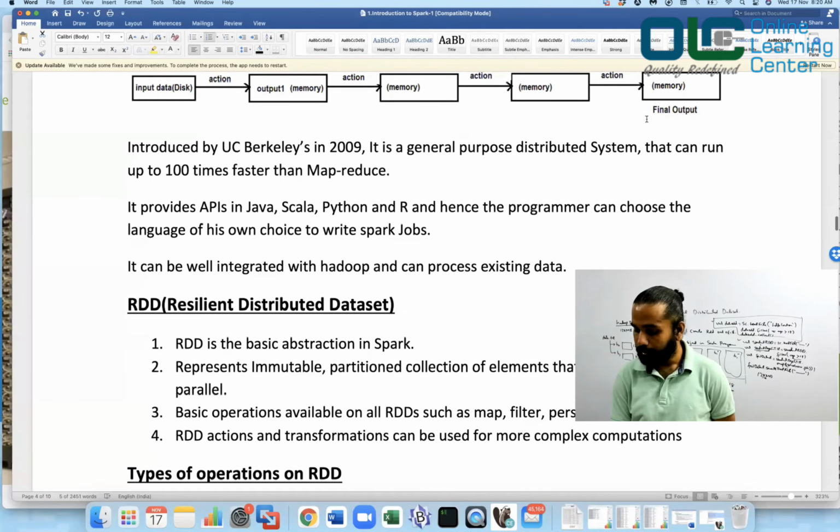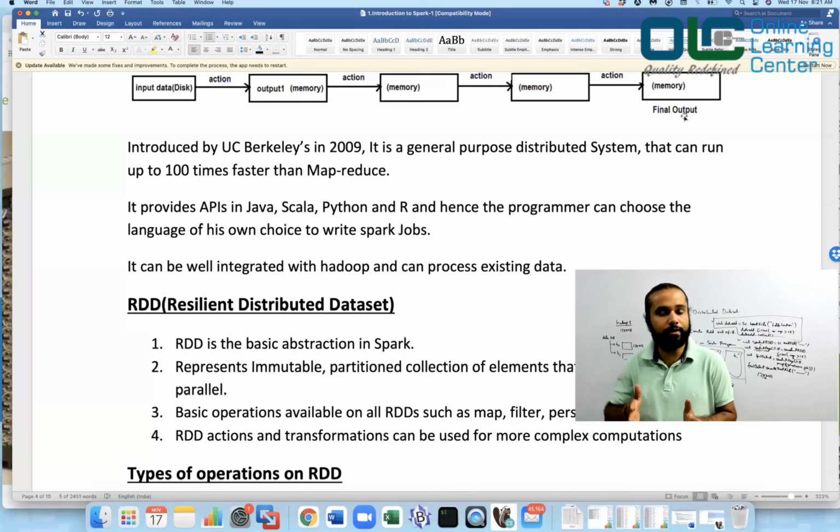And this final output you can then say I want to save to a file, I want to save to an S3 bucket, I want to save to Elasticsearch, I want to write to Kafka, I want to write to a database. It's purely your choice. You can write the data to different sources altogether, as well as you can read the data from different sources. I can say I want to read the data from Elasticsearch, do some processing, write the data to a database. So it's purely a business use case.